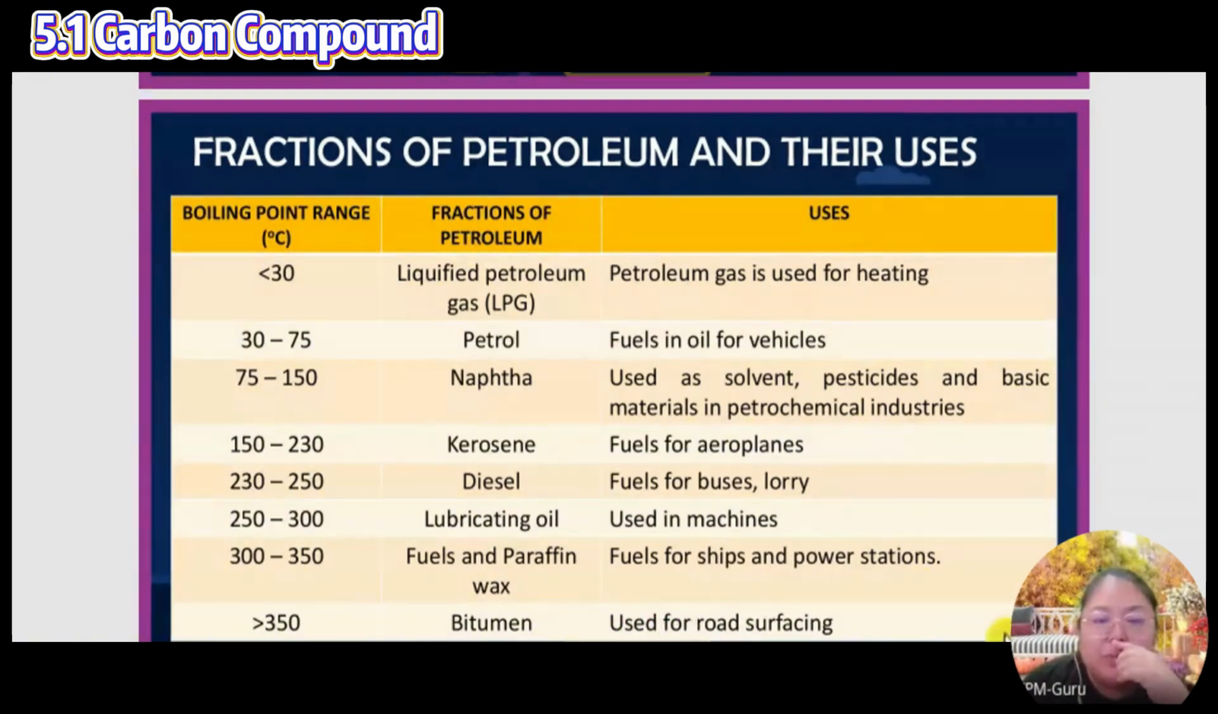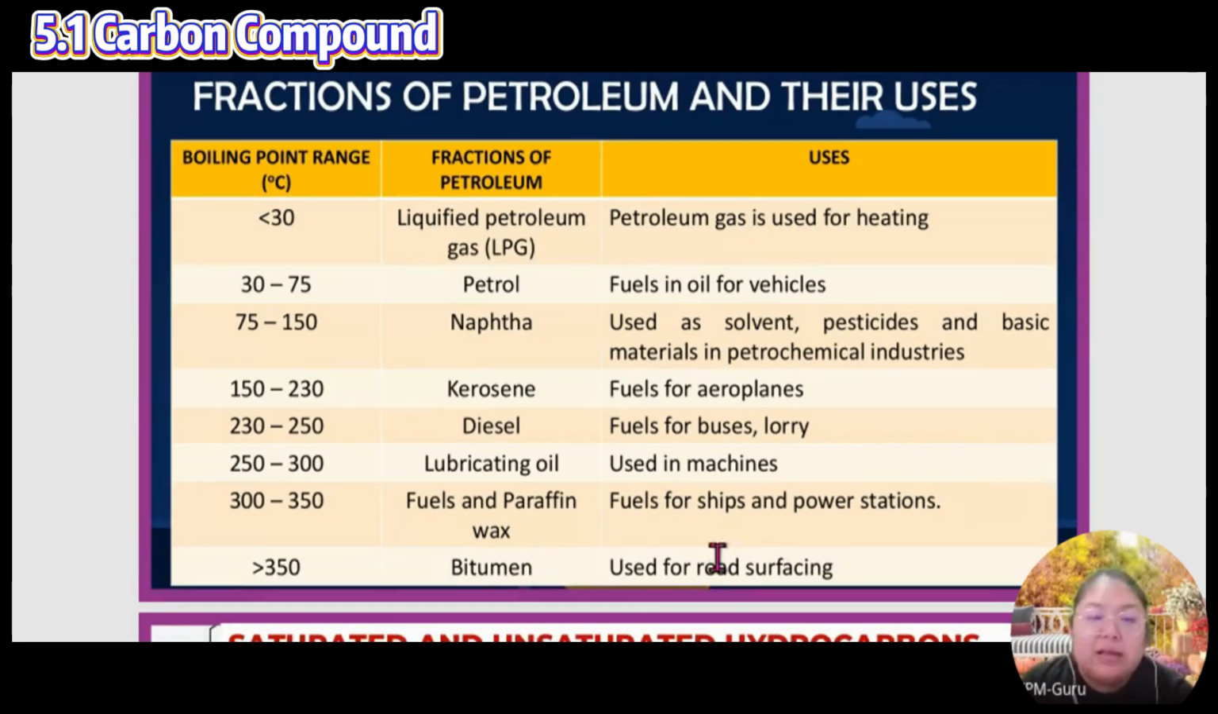Bitumen is the last one, used for the road surface, the black colored one. The temperature is more than 350. So that means this whole thing is very hard to burn. It has a high melting point.